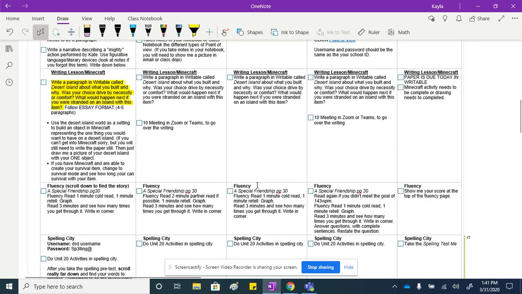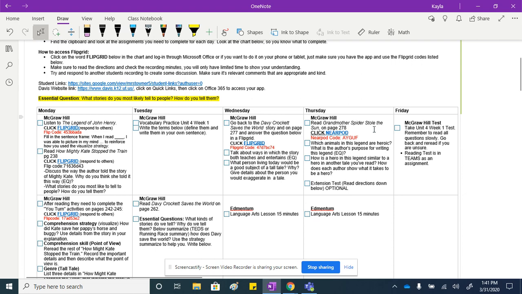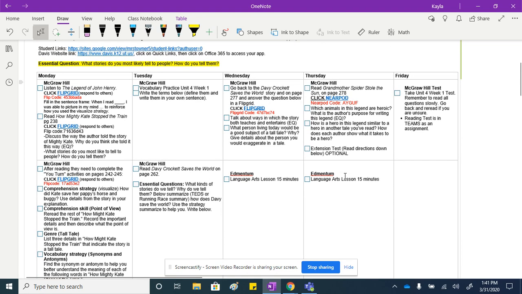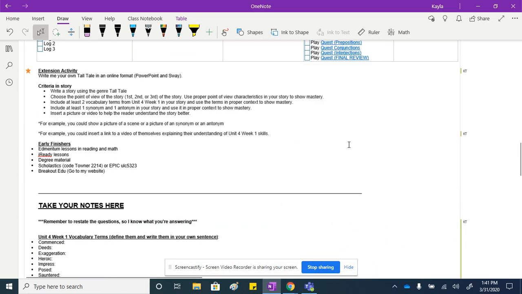Fluency, spelling, and state report I'll go over at class meeting, or I'll either do a video and post it on my website. Thursday, you'll read Grandmother Spider Stole the Sun, and you'll do a Nearpod this time and answer the questions. So you either can click on this code or on this link, or do this code via your phone or tablet. You'll be answering these questions and some other ones. There's an extension test down below. If you read this, you can do an extension activity.